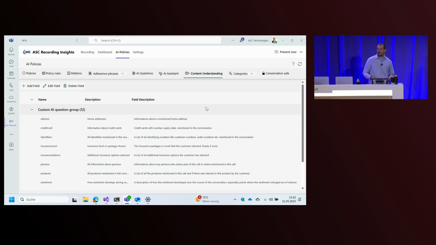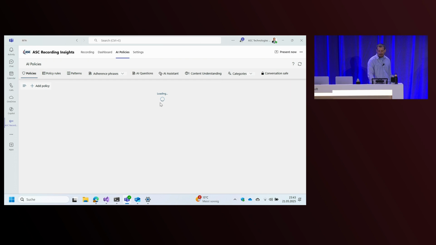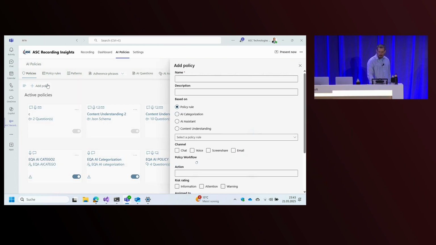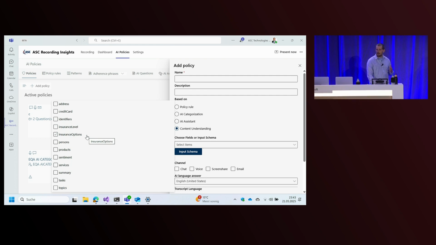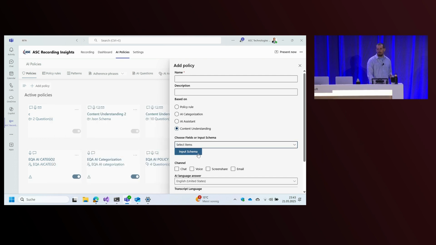We already provide a number of default use cases, and we're still expanding the list. But if you cannot find a field that suits your specific needs, you can always create new fields, and it's as easy as choosing a name and a description for what you want the field to be to create a custom field. Once you have created all the fields that you want, you can simply create a new policy. In this policy, you can give it a name, and then you can just select all the fields that you want this policy to have from the fields you previously selected. For the power users, you can also upload a JSON field schema directly. That one gives you a little bit more freedom, but it is a little bit more complex.